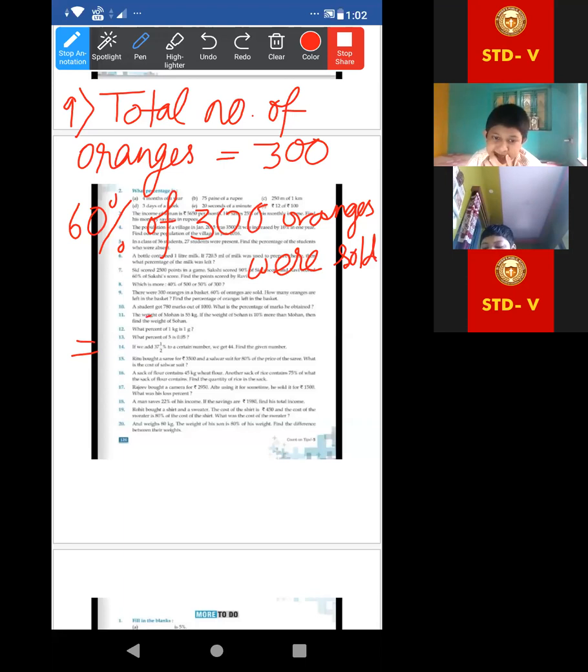60. Yes, ma'am. 60% sold means I have done it that way only. The other is 40%. That way, that will be easier. But here, two questions are asked, and one by one, I am maintaining the order. That's why I have done it in this way.